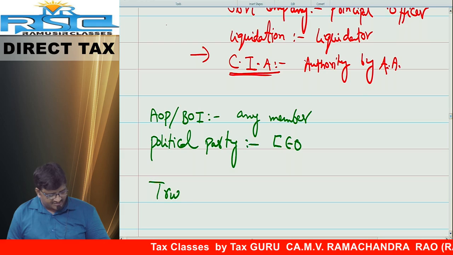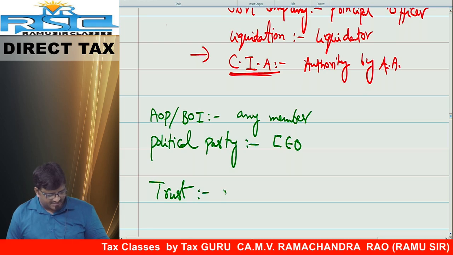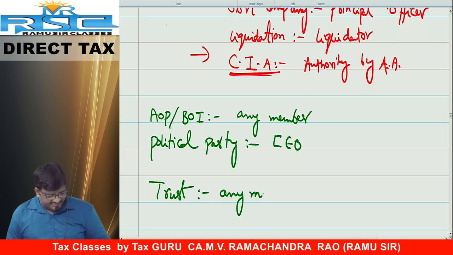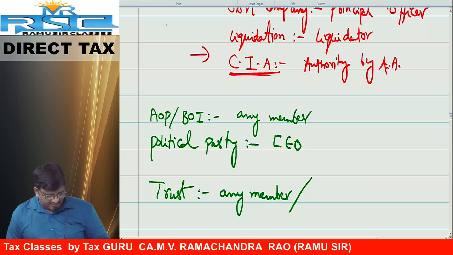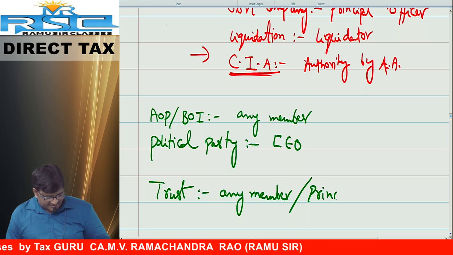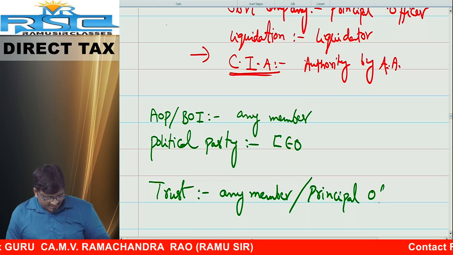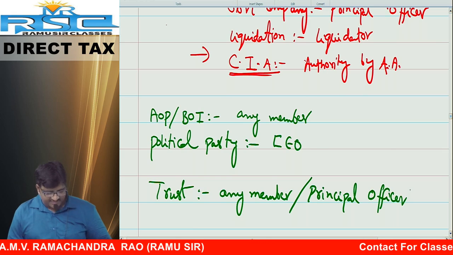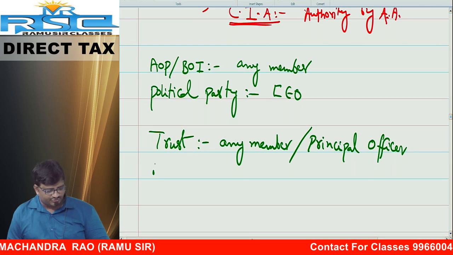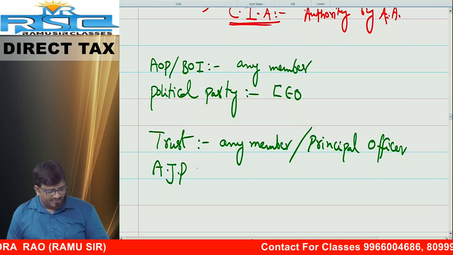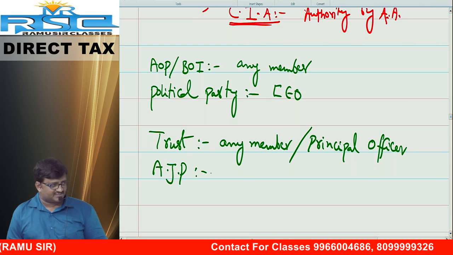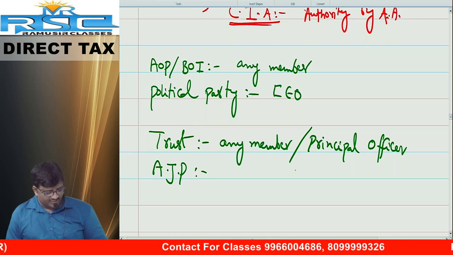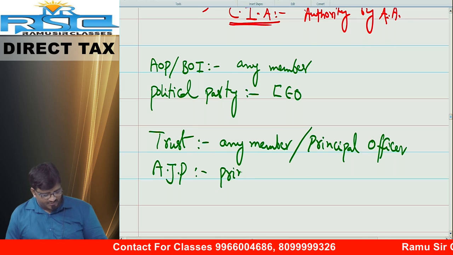Next number. In case of charitable trust, who can sign? Generally, any trustee or any member can sign. If not, principal officer also can sign. I repeat, principal officer. Principal officer means the officer who is authorized to do. Lord Balaji Temple, or Jesus Church, or Mosque, who can sign? Answer: principal officer.